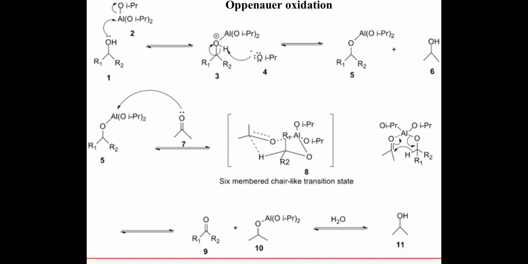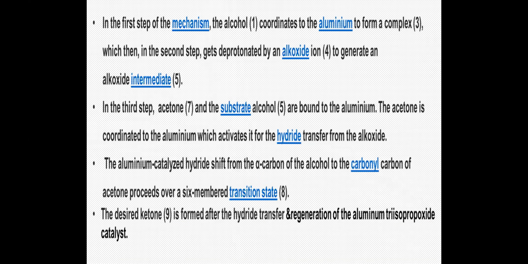Now what is the next step? In the next step, it forms a 6-membered chair-like transition state. Your aluminum coordinates with the oxygen of your acetone, and it forms a 6-membered transition state. In the third step, your acetone and the substrate that you got in the previous step, that is 5, are bound to the aluminum.